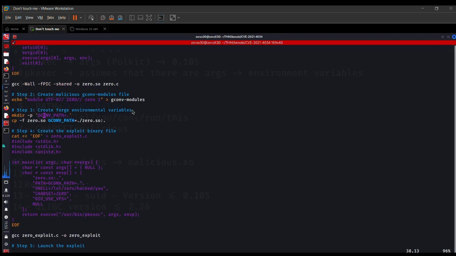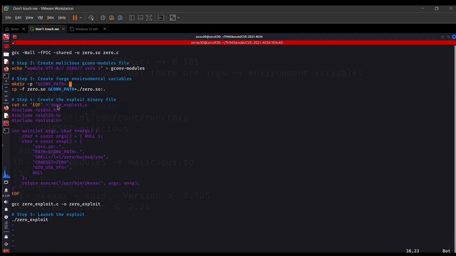Then we are creating a directory with this name. So our path variable was set to this. So it will go to this directory and look for the .so file. We are also copying the .so file in this manner to this directory.